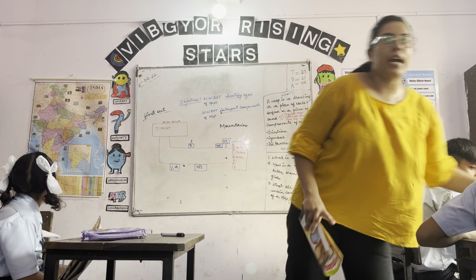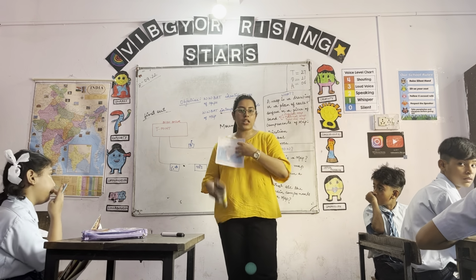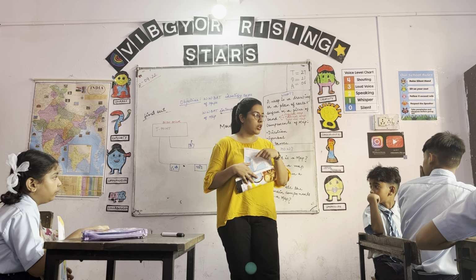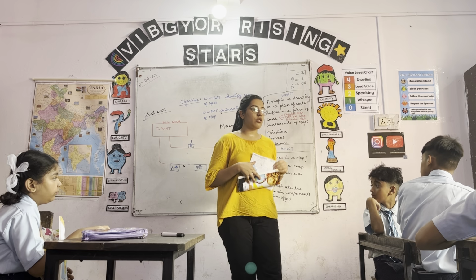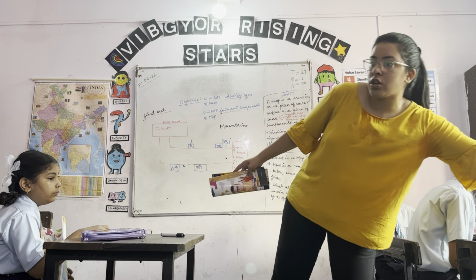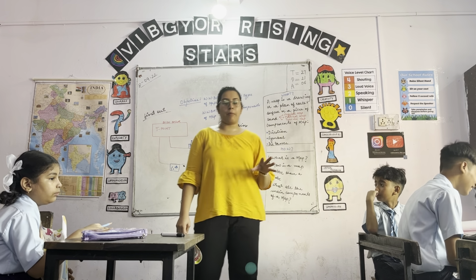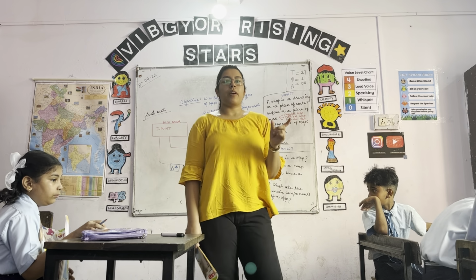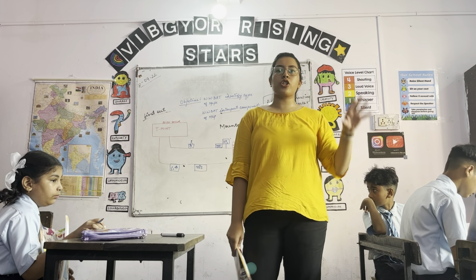So every child who is having a map on your seat, do you see states marked on it? Names नहीं है इसमें, but you see the boundaries of the states? Yes. Right? So this is a political map. The second type of map that we are going to talk about today is the physical map. So as the name suggests, a physical map tells about the physical features of that area.